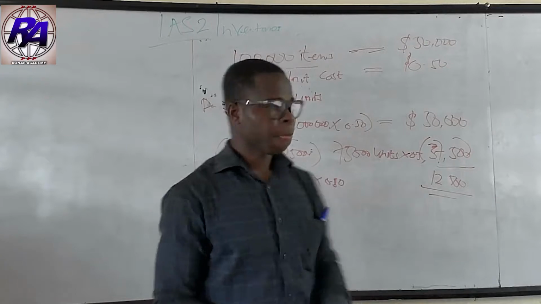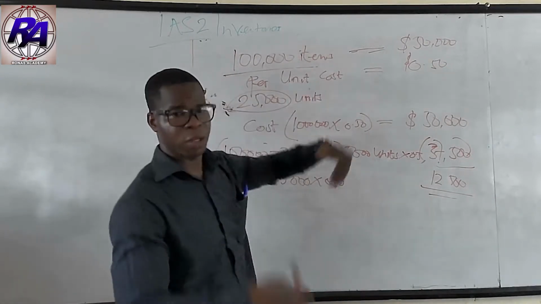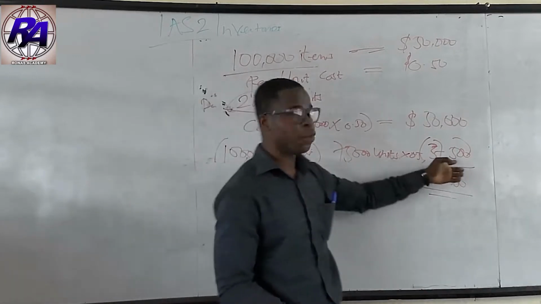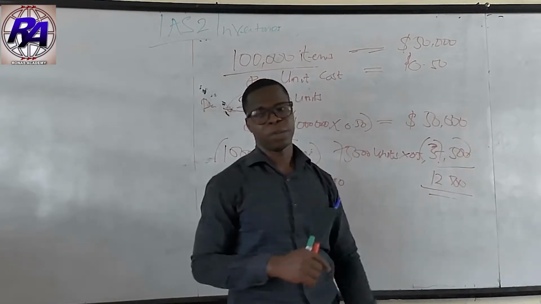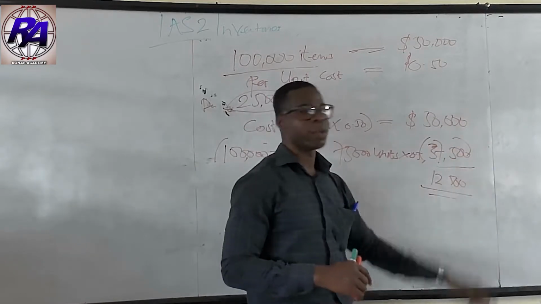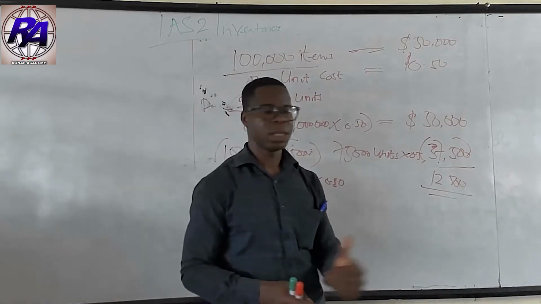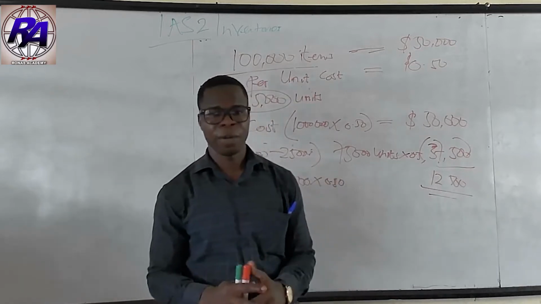So remember, we budgeted for this, or this is what we were supposed to produce, but because of the fire outbreak, we produced only 75,000 units. So the cost of the inventory is now $37,500, which was supposed to be $50,000. If you take this one from this, you get $12,500, which is an expense. So the value you present in the books of the entity is supposed to be the $37,500. So this is very, very relevant.